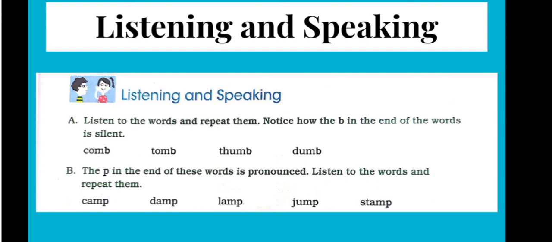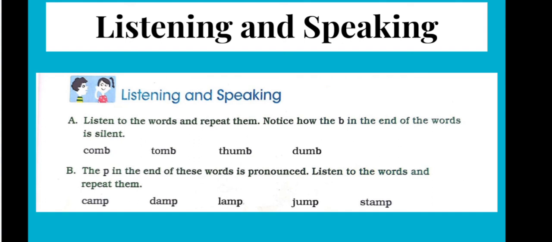Now let's repeat them once again. The first word is camp. Repeat. Camp. Next word, damp. Next word is lamp. Next word, jump. The next word is stamp. Once again, stamp. Okay, now did you understand the differences, children?